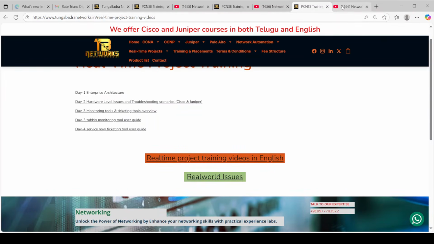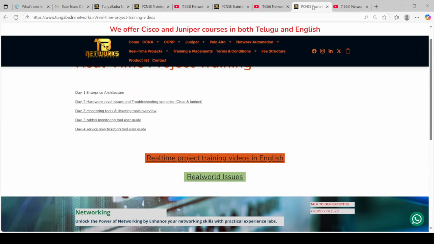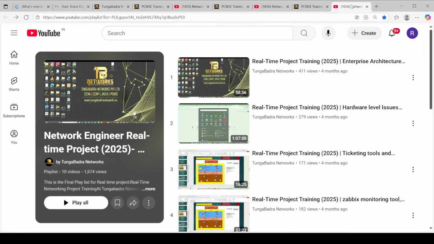And coming to the second video, see here the hardware level issues. After completion of these hardware level issues, please go through the second document. So first you complete the video, then go for the document. If you have any doubts, we have a real time project mentor group, guys, so you will already be there. If you have any doubts, please highlight them there, we are ready to help you guys. Please utilize this opportunity.